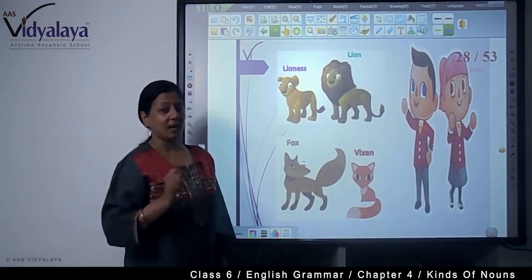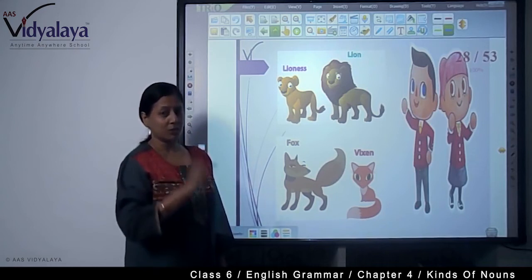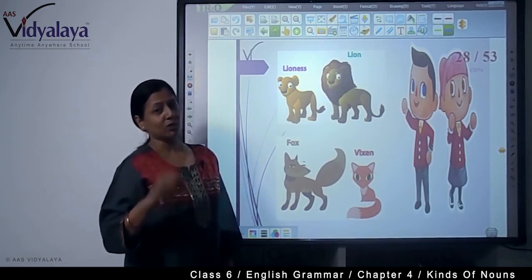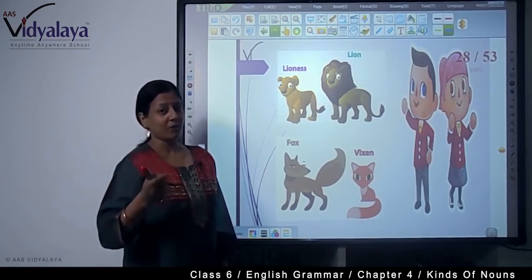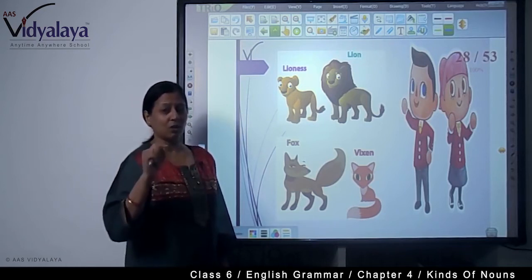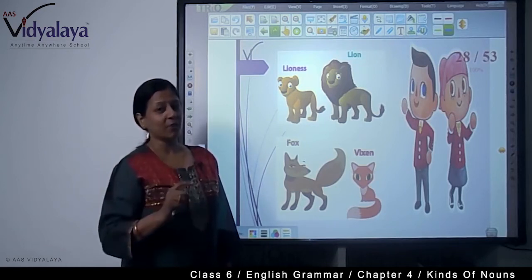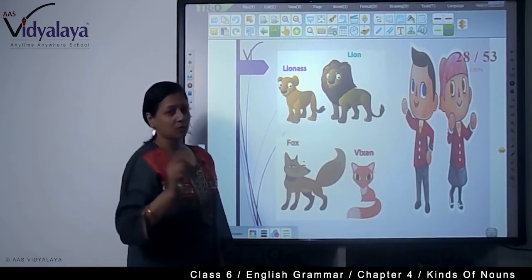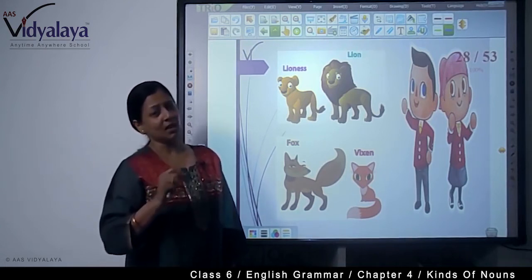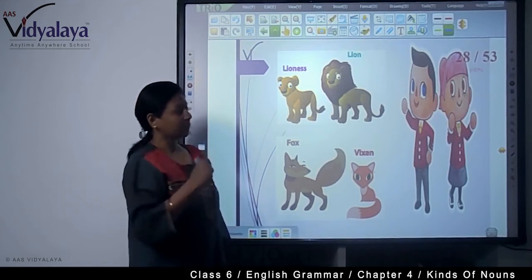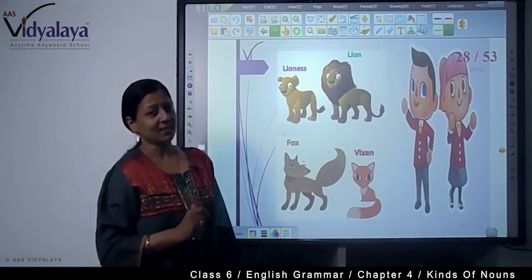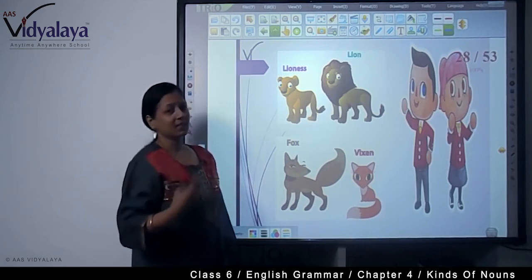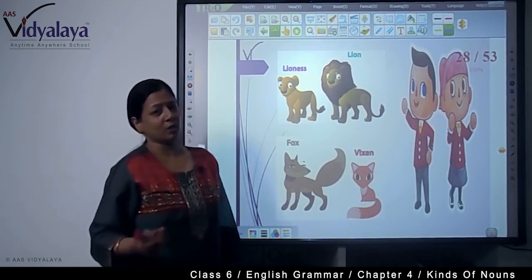So learn it, understand it, because with male the pronouns we use are he, him, his, and for female we use her, she. So it's very important to know which noun is feminine and which noun is masculine. It will help you to write English sentences correctly and it will increase your vocabulary also.